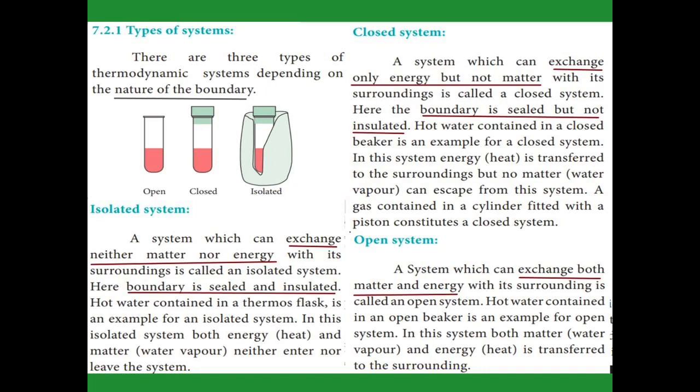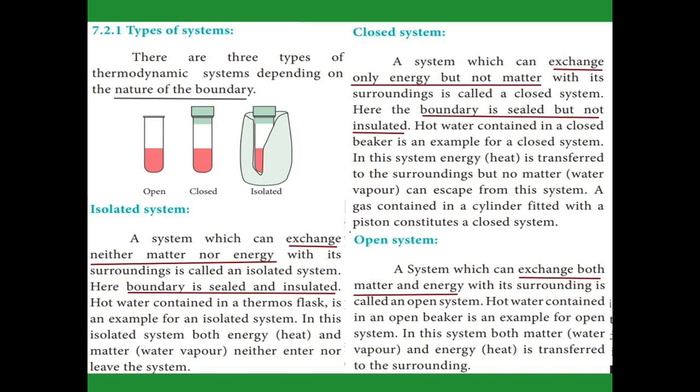Types of system. Now, based on the boundary, we classify systems as open system, closed system, and isolated system. First, an isolated system means the system is covered with insulating material, so that energy and mass never exchange with the surroundings. For example, hot water in a thermos flask. In that flask, the heat energy never goes out and the water vapor never goes out, so neither energy nor mass exchanges with the surroundings in an isolated system.